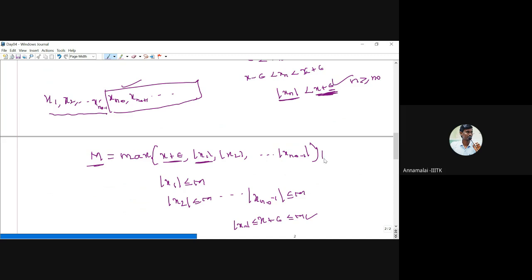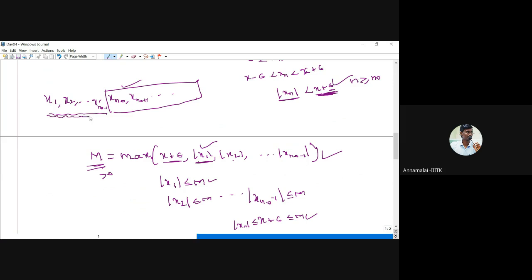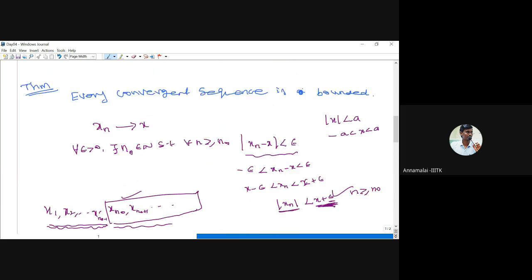So we can find such an m. Why am I taking modulus? Because we need m to be positive. That's why I am taking modulus of x1, modulus of x2, etc. We have to take the remaining finite number of terms and then take the modulus. And for the other terms, we know they are bounded by modulus of x plus epsilon. So take the maximum, we get a unique number m which bounds all the sequence terms. Therefore, every convergent sequence is a bounded sequence.